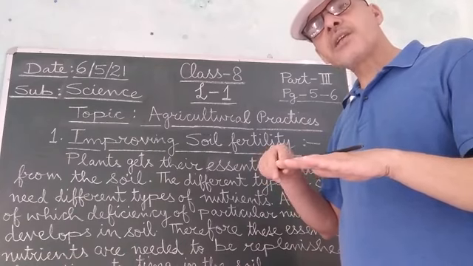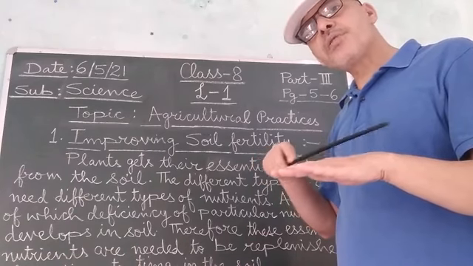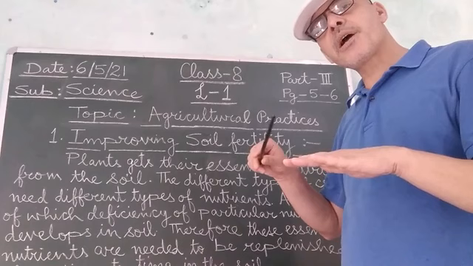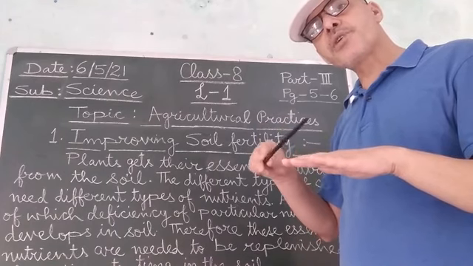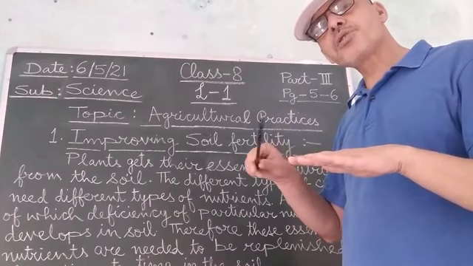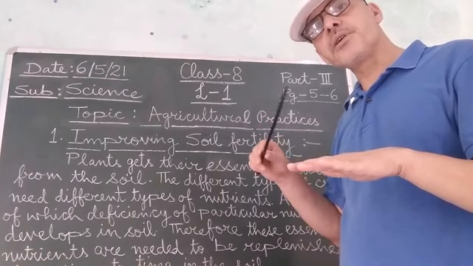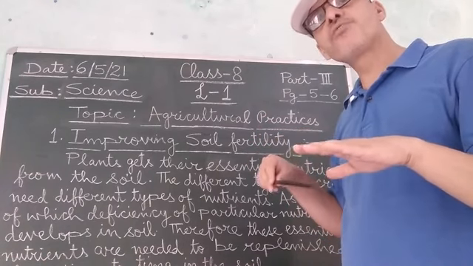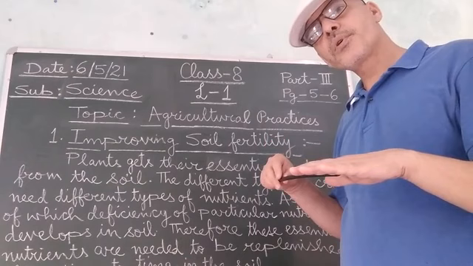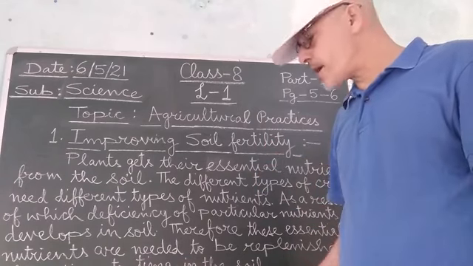So as a result, what will happen? When the portion of the plant which is above the soil has been cut, the process of photosynthesis will not take place, and therefore the roots will not get food, and thereby they will die.